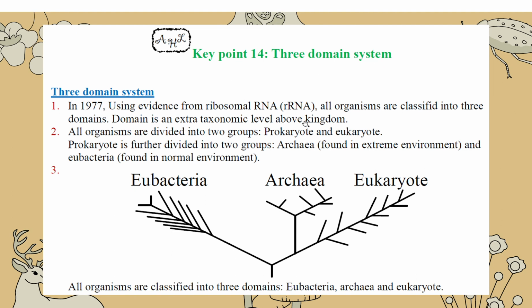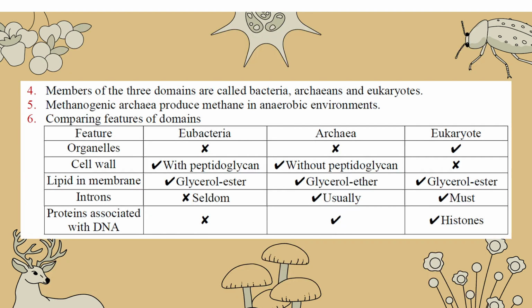For the 3-domain system, in 1977, we studied the rRNA of all organisms. They are classified into 3 domains. Actually, before it was 2, prokaryote and eukaryote. You remember eukaryote and prokaryote, and then the prokaryote is further separated into bacteria and archaea. Archaea is found in extreme environments, and bacteria is found in the normal environment surrounding us. So this is the 3-domain system that we are using nowadays.